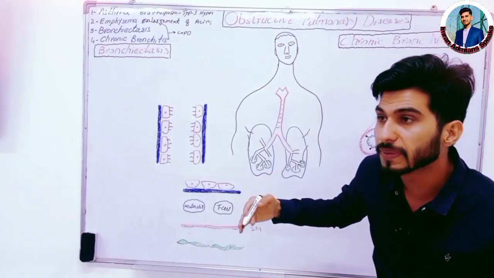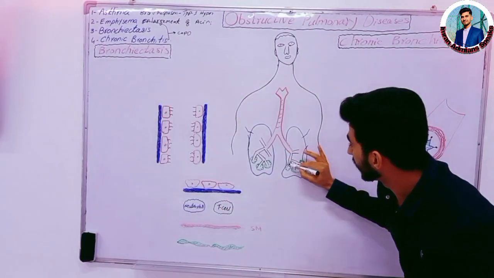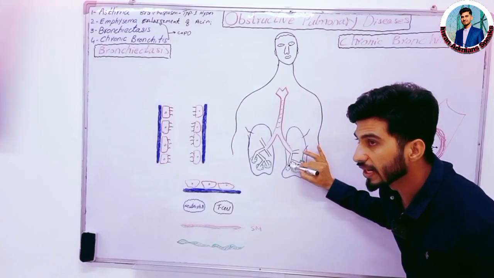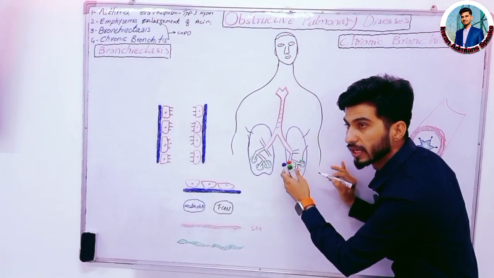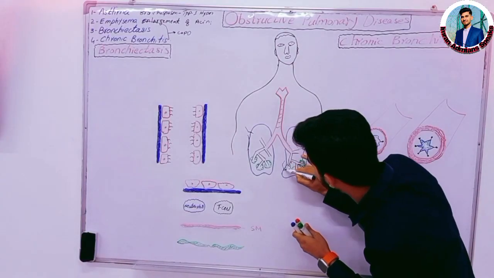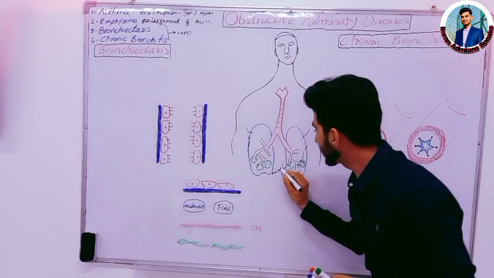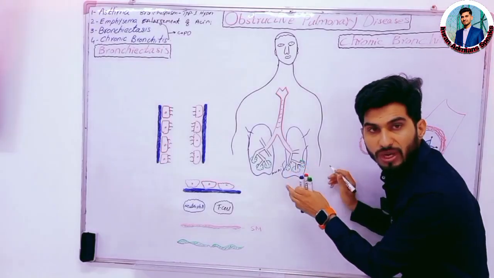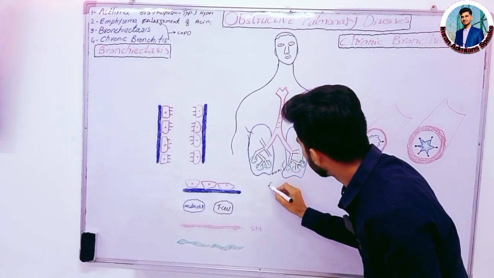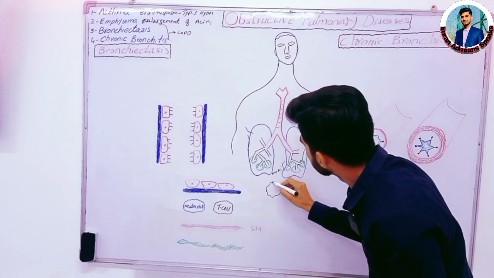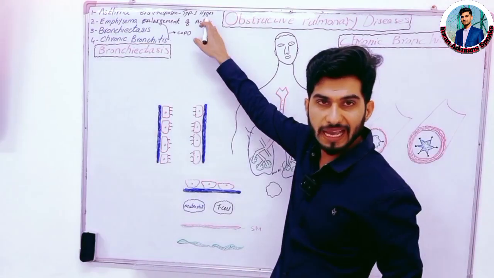Acini is the structure present distal to the terminal bronchiole: the respiratory bronchiole, alveolar duct, and a lot of alveoli, and the whole structure is known as acini. During emphysema, the septa of the alveoli are destroyed, and this acini will become like this one.